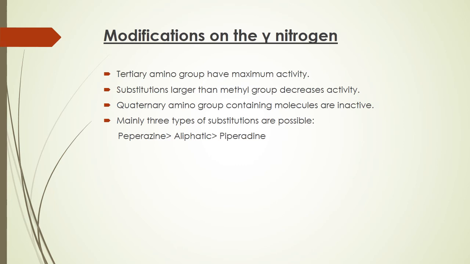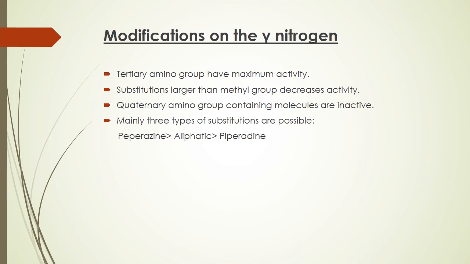The next point is that activity decreases with substitution at the alpha carbon. So we should not place any group at the alpha carbon. Substitution on the beta carbon increases or decreases activity. Substitution on the gamma carbon increases the antipsychotic activity. As we have shown, we can substitute different alkyl, piperidinyl and piperazinyl ring systems, and the activity is increased.